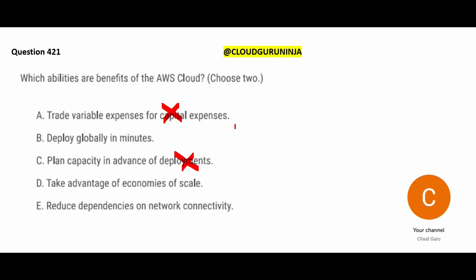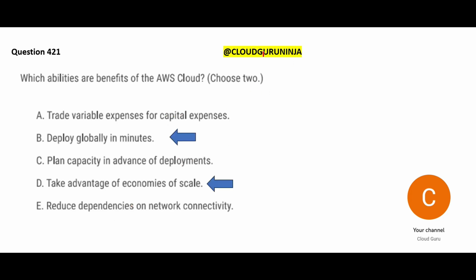So coming back to capacity now, option E says it reduces dependencies on network connectivity. See, with cloud, you will never remove dependencies on the network. You always need network connectivity. In fact, you need more, because you are on your on-premises data centers and you are connecting to the cloud, and you will be doing this through the network connection. So you are totally dependent upon that. So what are your two answers?